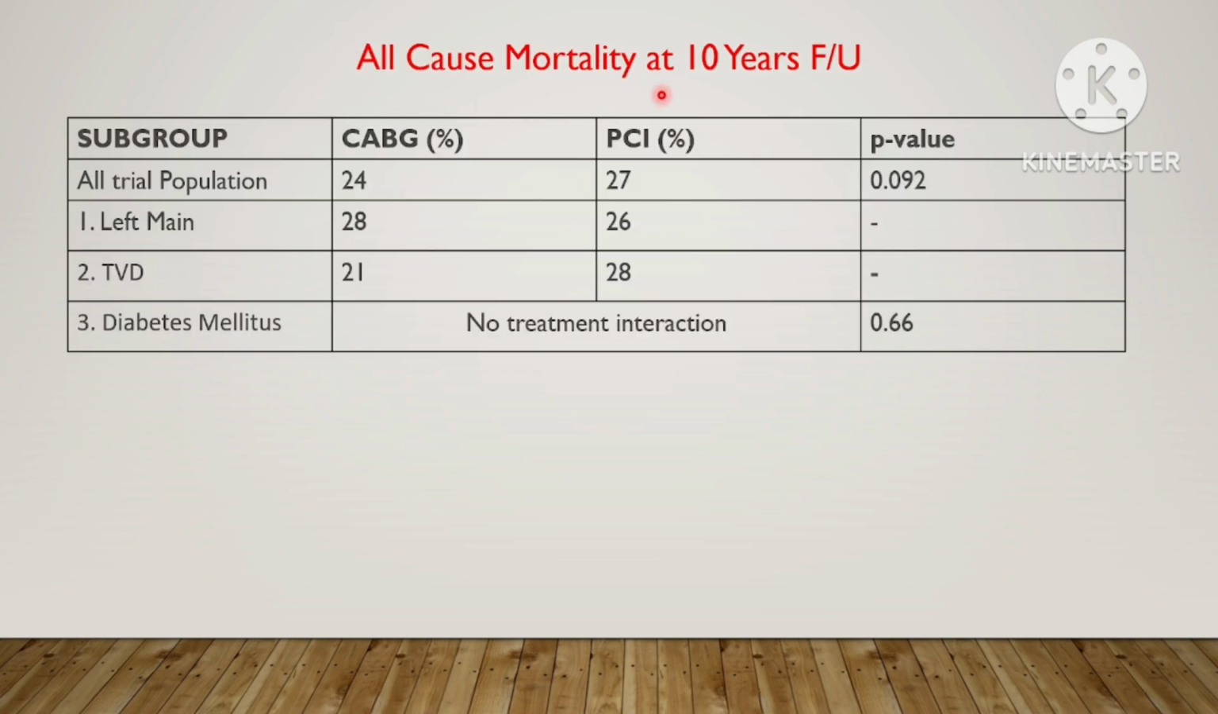Now moving to all-cause mortality at 10 years. The incidence of all-cause mortality did not differ significantly between the two treatment arms. Then moving to the subgroup analysis. In patients with left main disease with or without vessel involvement, the mortality rate was 26% in the PCI arm, while 28% in the CABG arm. Then, in patients with triple vessel disease without left main involvement, the mortality rate in the PCI arm was 28%, while 21% in the CABG arm. In diabetic patients, no treatment interaction was observed between the two treatment groups in terms of all-cause mortality.